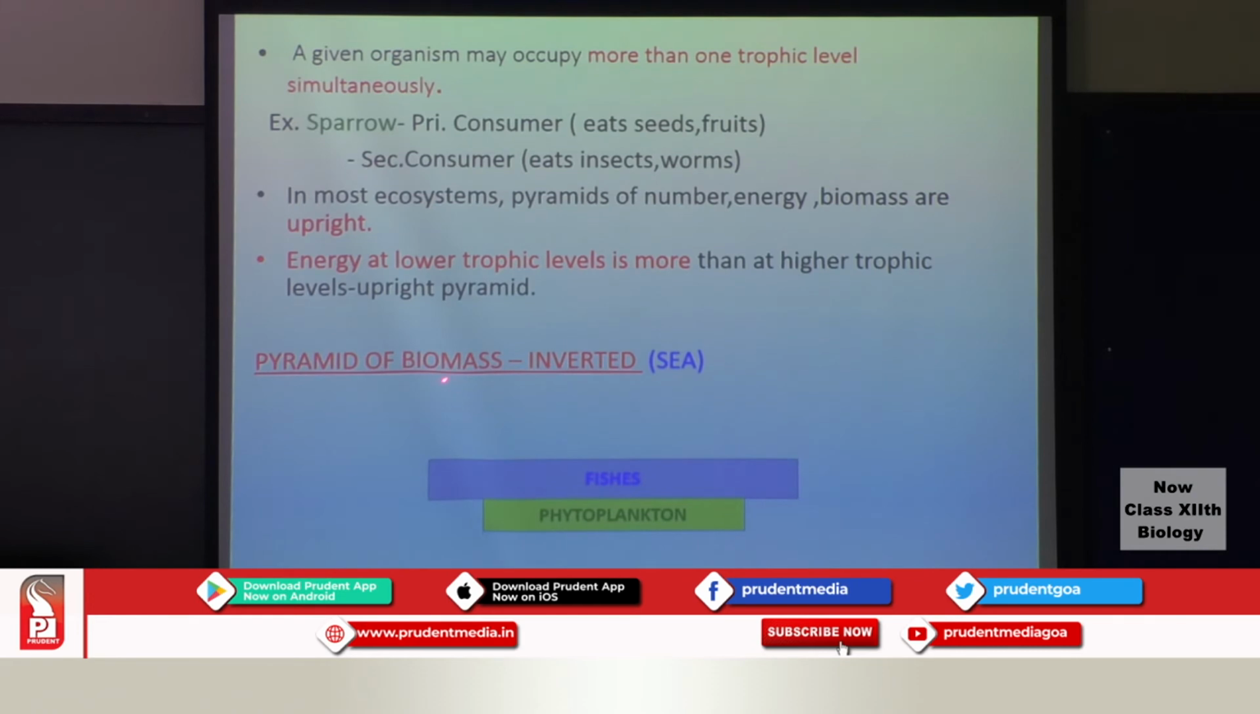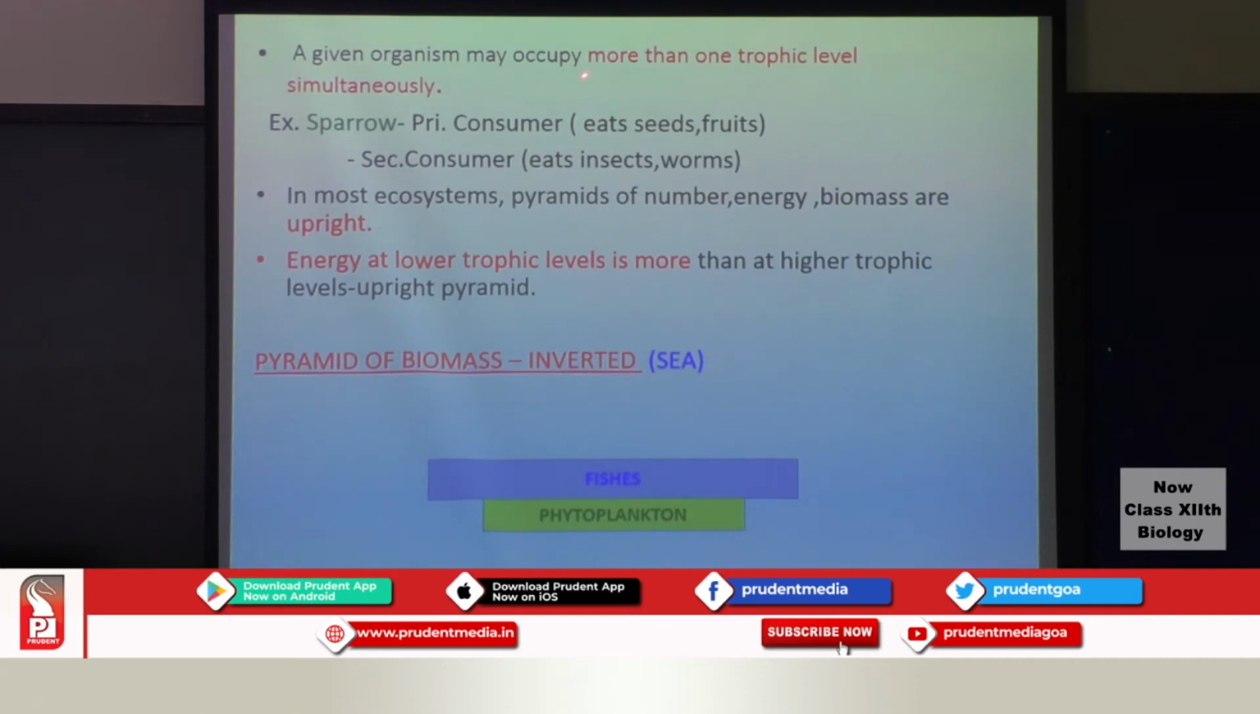Similarly here there is one more example of pyramid of biomass, an inverted pyramid. You have the phytoplanktons and you have the fishes that outnumber the phytoplanktons here, and therefore this is also an inverted pyramid.